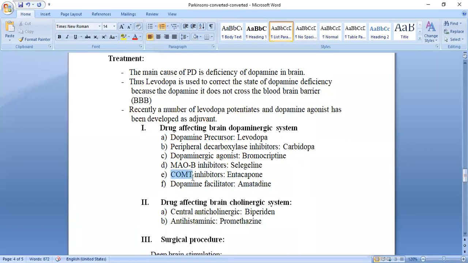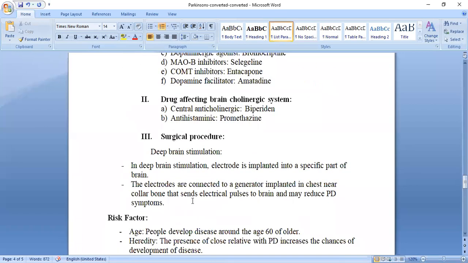This is one of the enzymes that is inhibited. And dopamine facilitators. All these are the drug treatment. And lastly, the surgical procedure. If there is no other option, we have to give the surgical procedure, by the method of deep brain stimulation.